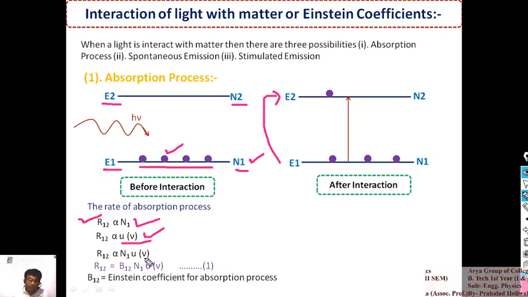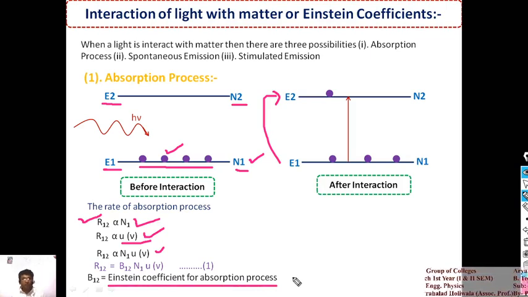So we can write R12 proportional to N1 U nu, and R12 is equal to B12 N1 U nu. Here B12 is the Einstein coefficient for the absorption process. So for the absorption process, the equation is R12 equals B12 N1 U nu.